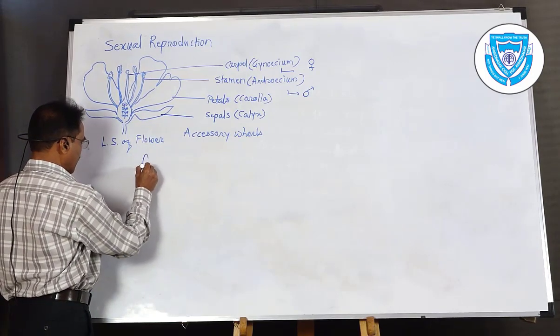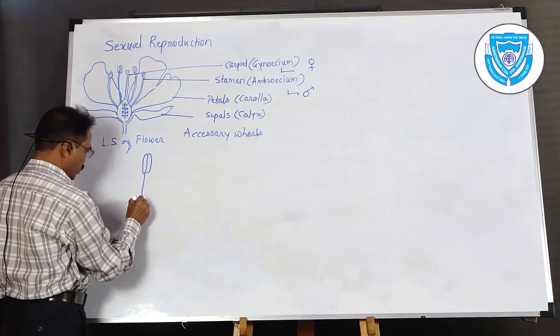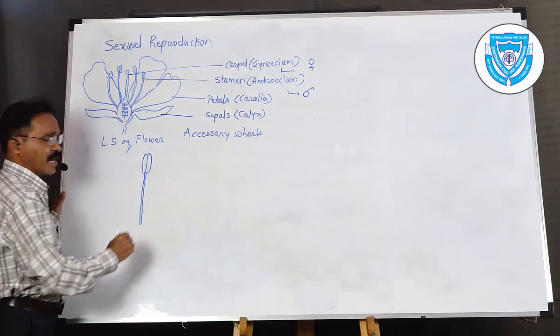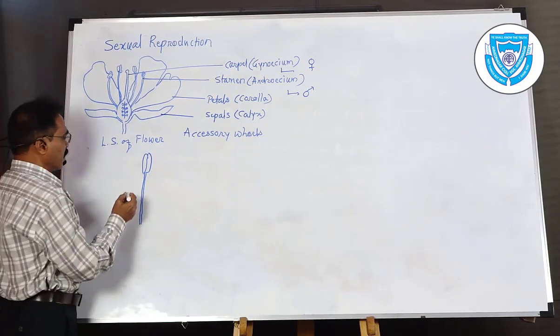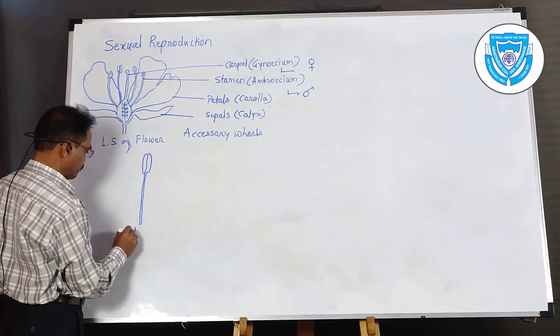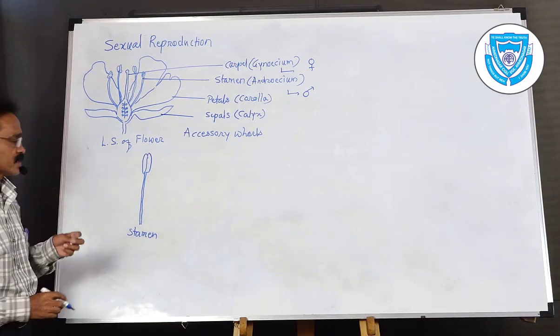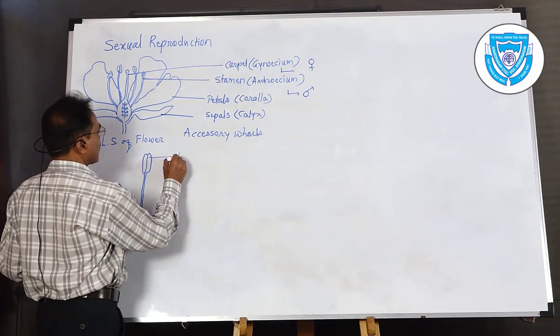So stamen is like this, an enlargement of this. So this is the androecium, a single part, and usually it is called a stamen. A stamen is made up of three parts. So here it is called the anther.